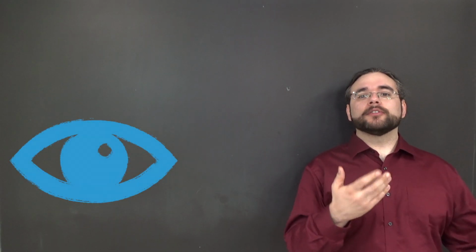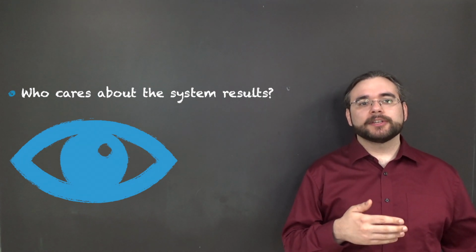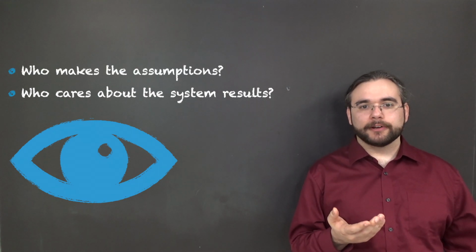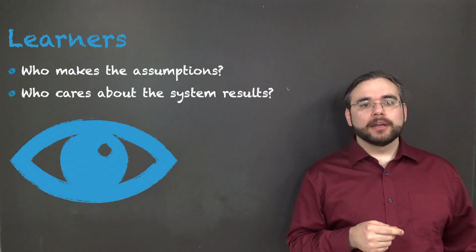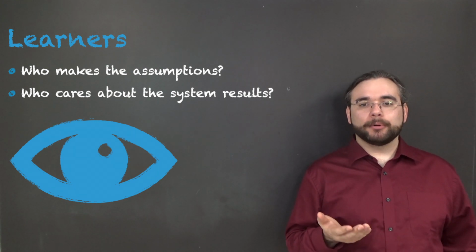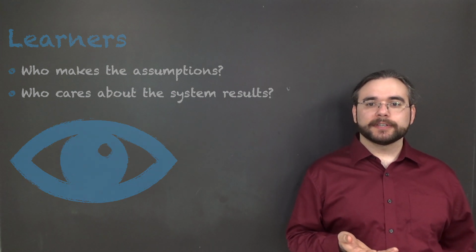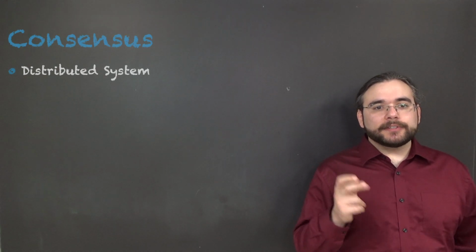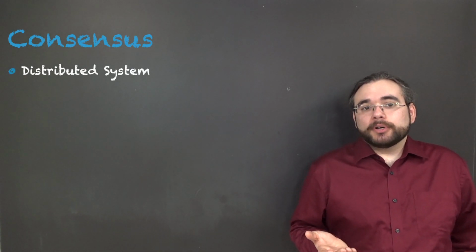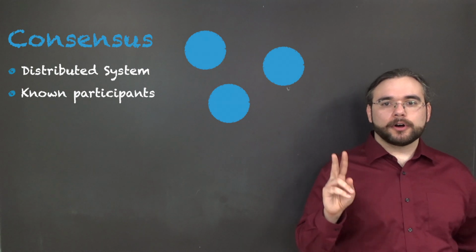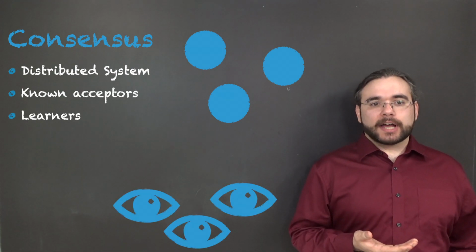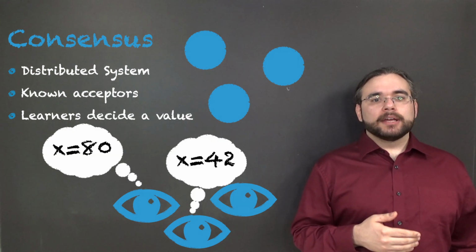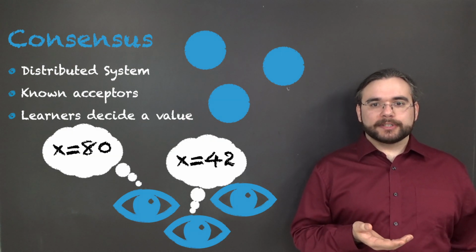There's one other critical component of distributed systems. Someone observes the output of the distributed system. Someone makes these demands about failure tolerances. And in consensus, we call that entity a learner. Usually we think of learners as people interested in results of the system. In a consensus problem, we have some known participants who for historical reasons are called acceptors. And there are also some learners. And each learner wants to decide or learn a value, such as what transaction happens next.